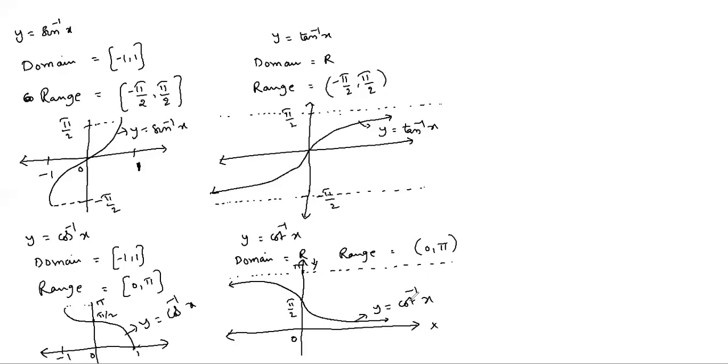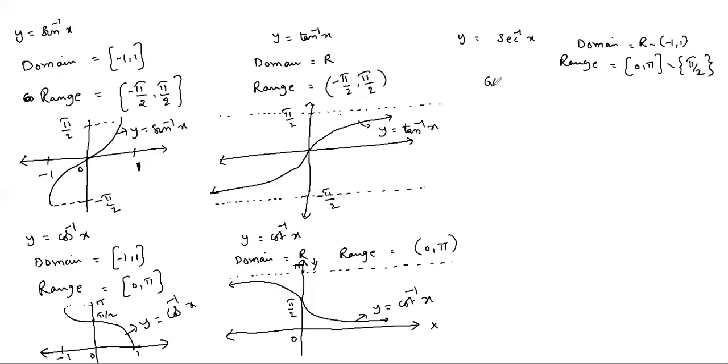Next, secant inverse x. y equals secant inverse x. The domain is R minus open interval -1 to 1, and the range is closed 0 to π without π/2.